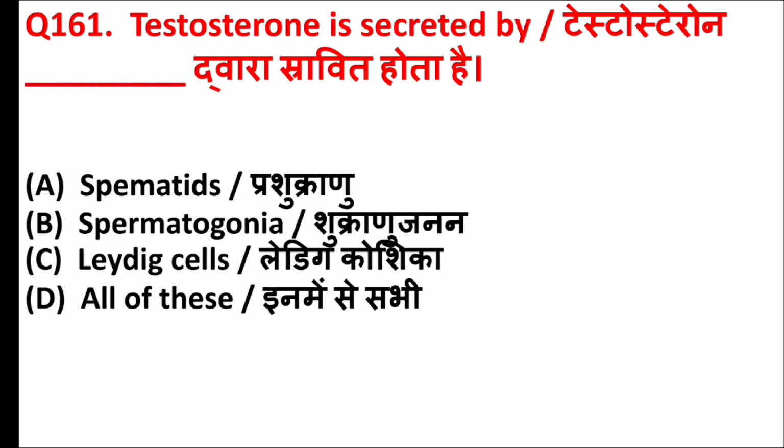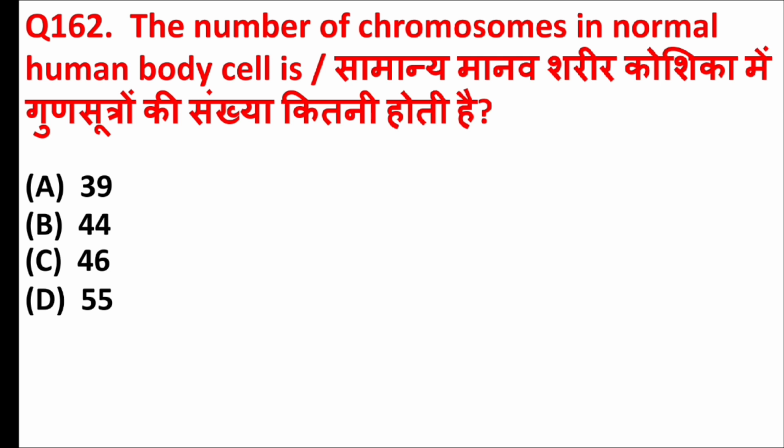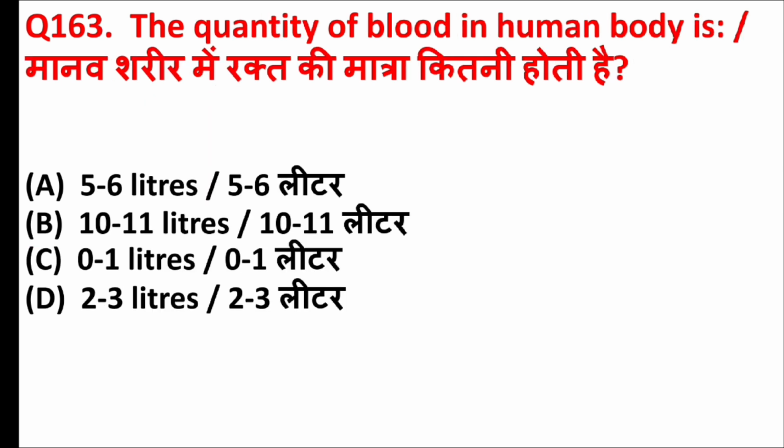Testosterone is secreted by. Answer is option C, Leydig cells. The number of chromosomes in a normal human body cell is. Answer is option C, 46. The quantity of blood in human body is. Answer is option A, 5 to 6 liters.